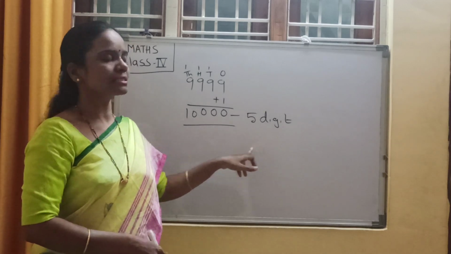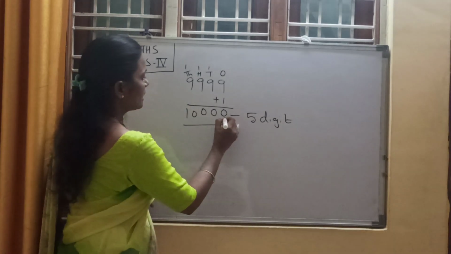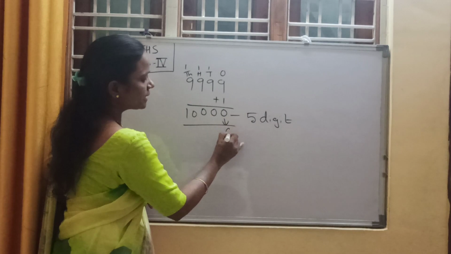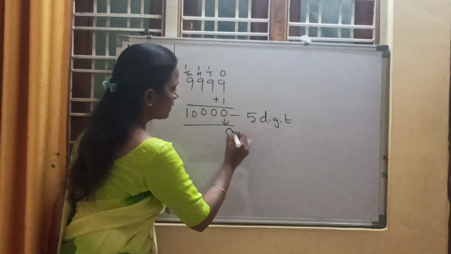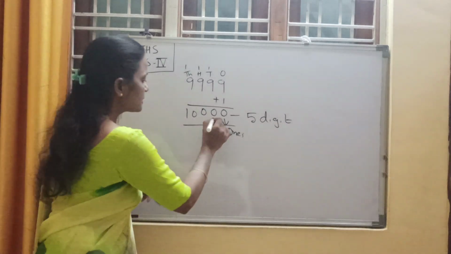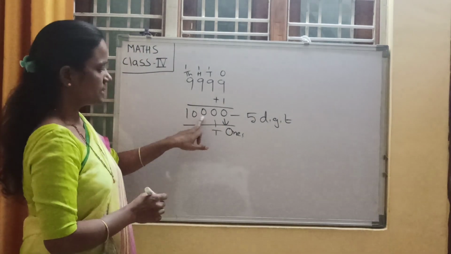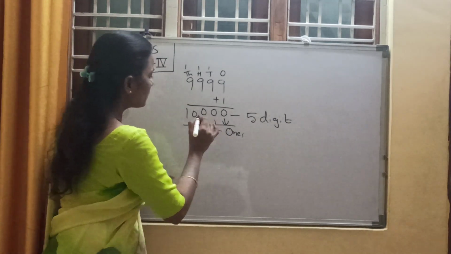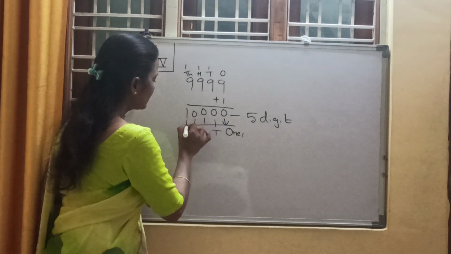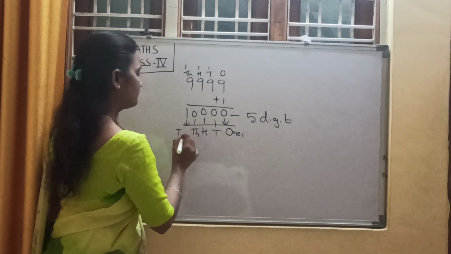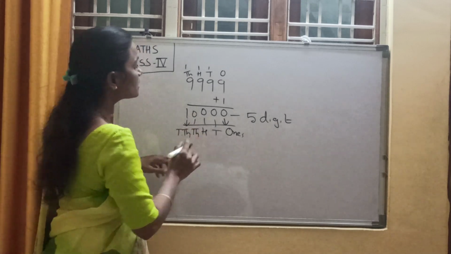What are the places? Shall we write the places? 0 is in which place? Ones place. This is tens place, this is hundreds place, this is thousands place. And 1 is in 10,000s place.